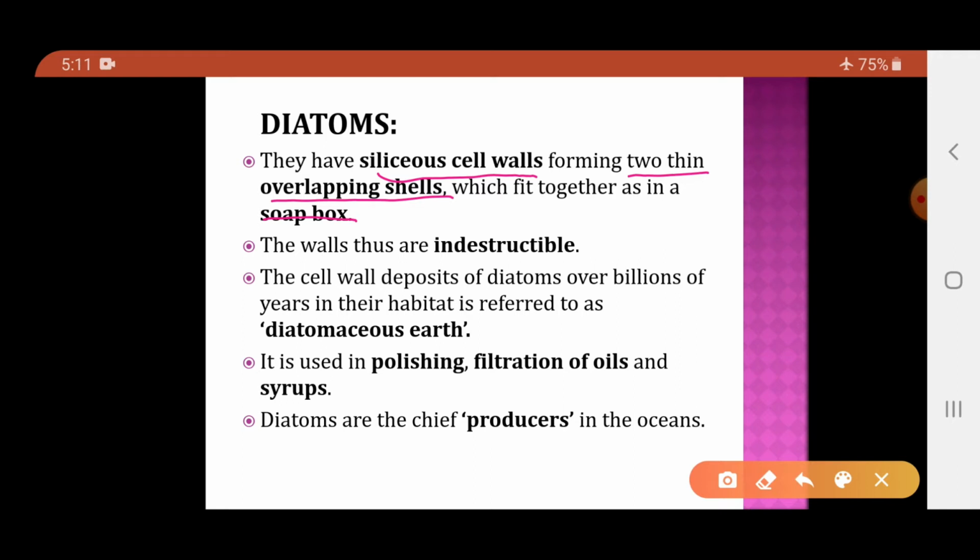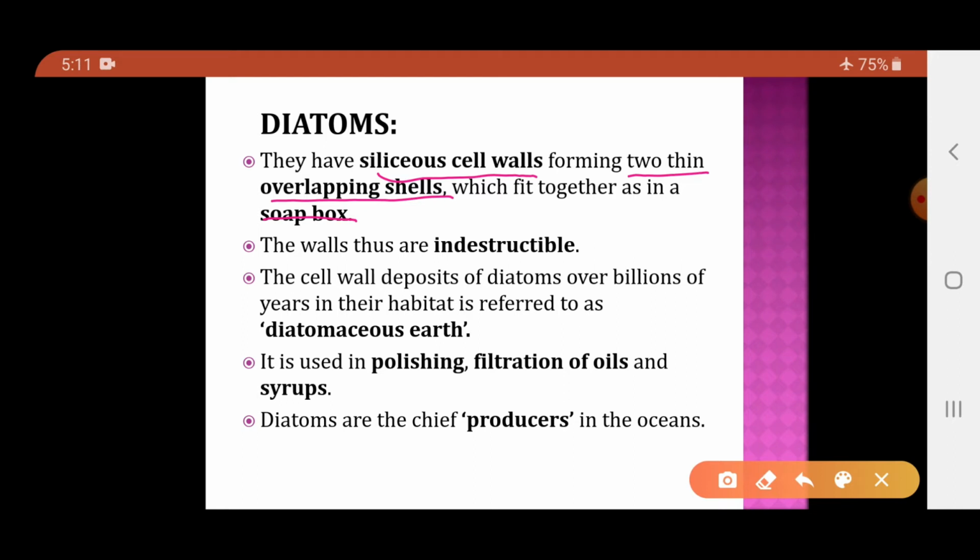Their cell walls are made up of silica, and this silica cell wall forms the overlapping shells and looks like a soap box.